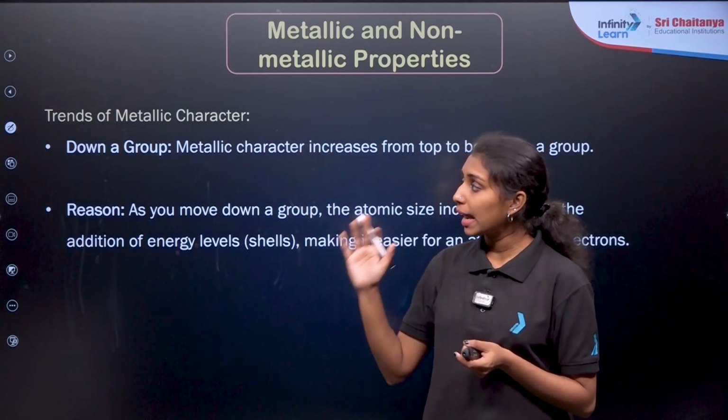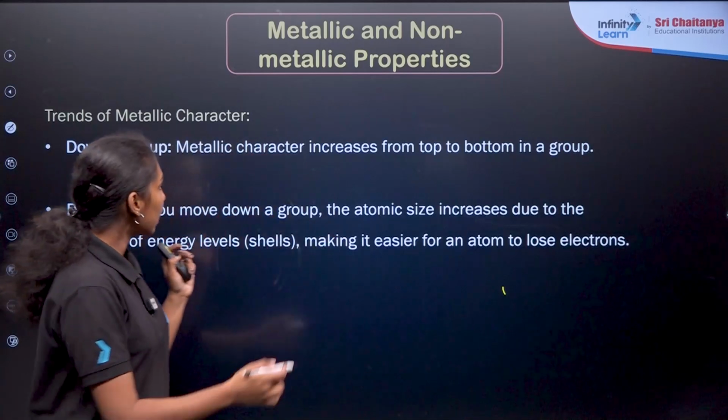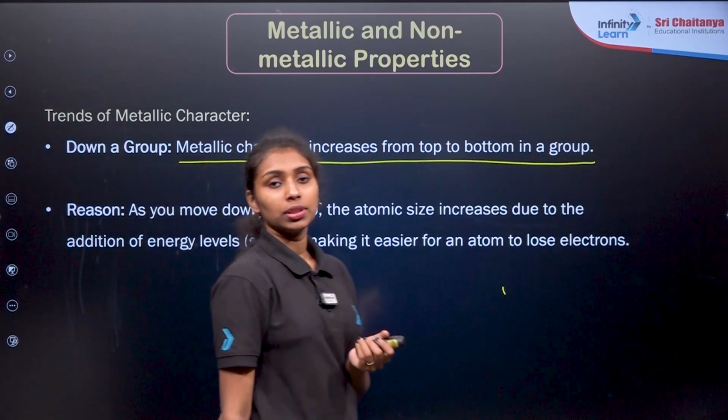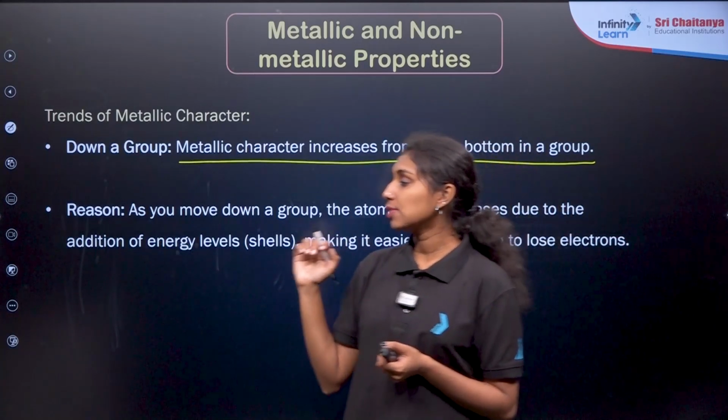What is the trend of metallic character in a group as well as in a period? In the case of a group, the metallic character increases from top to bottom. So what will be the reason?